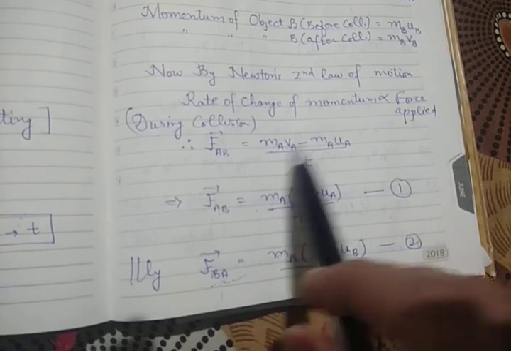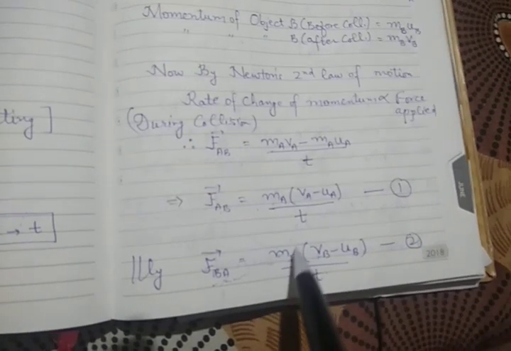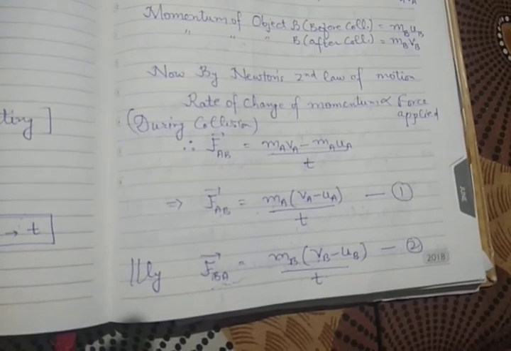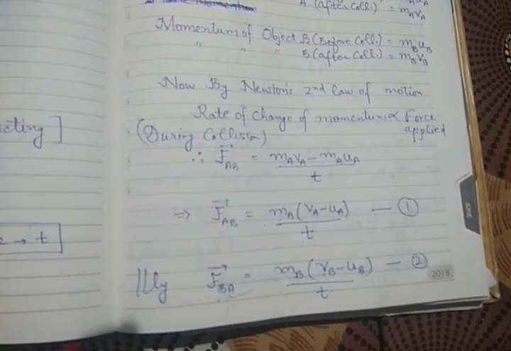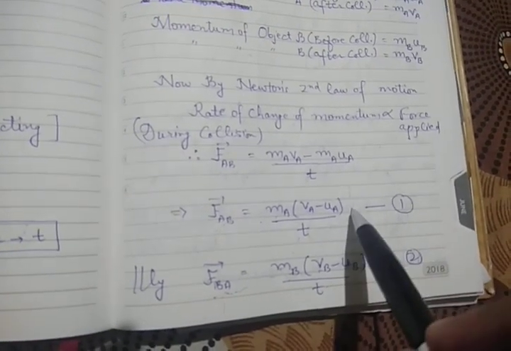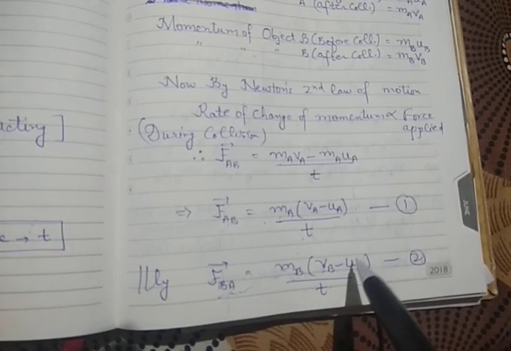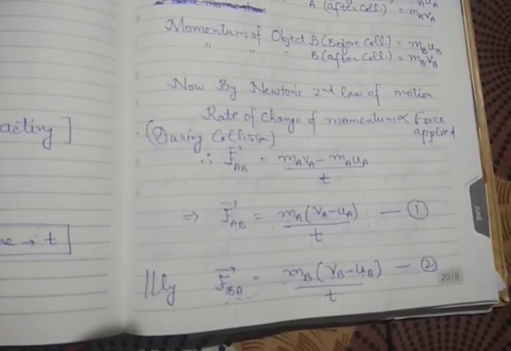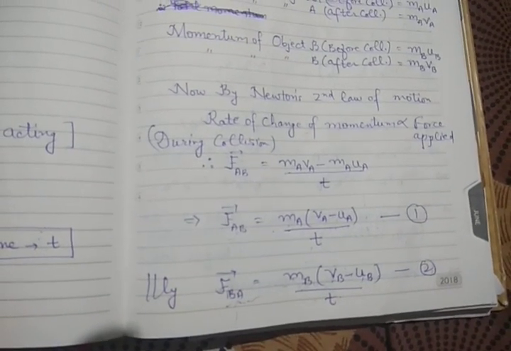We can take ma common from here, and similarly take mb common for object B. So we have two equations, equation 1 and equation 2, due to Newton's second law of motion for object A and object B.